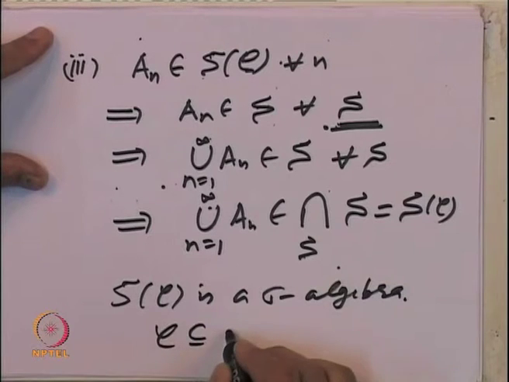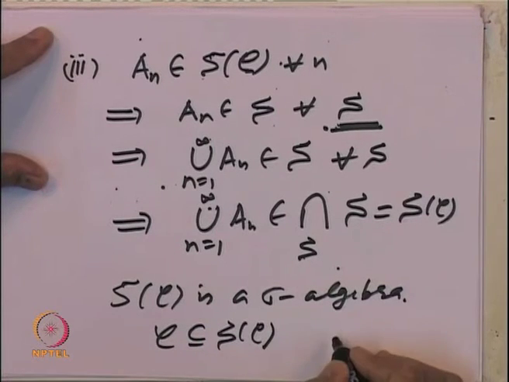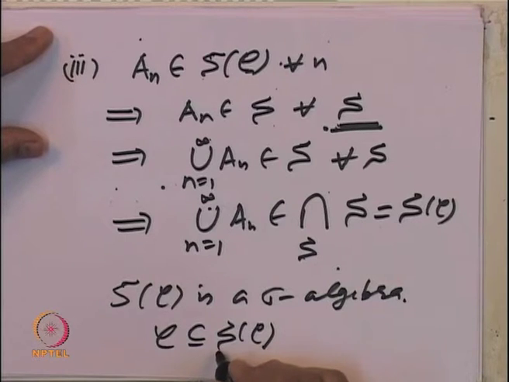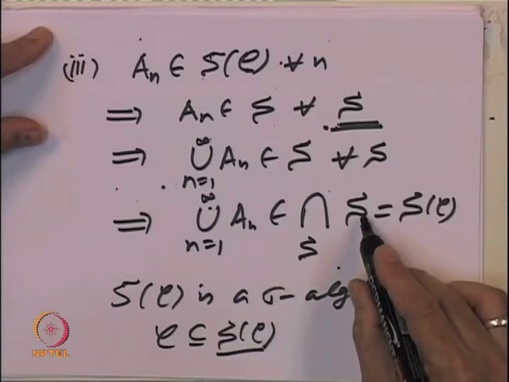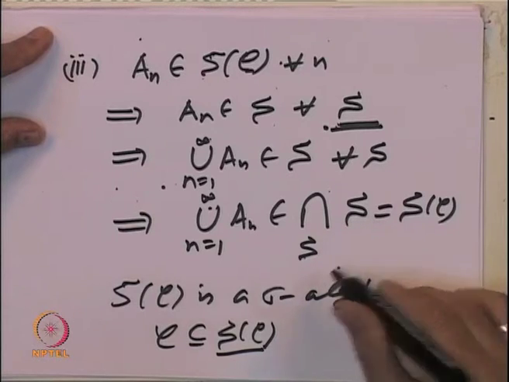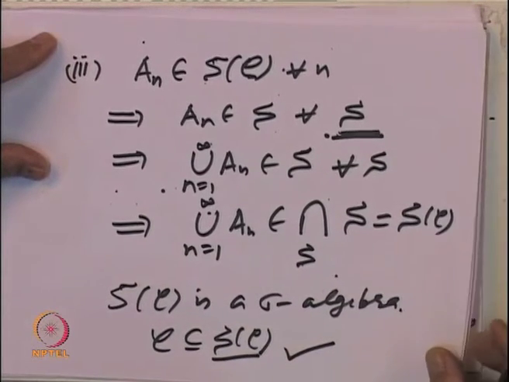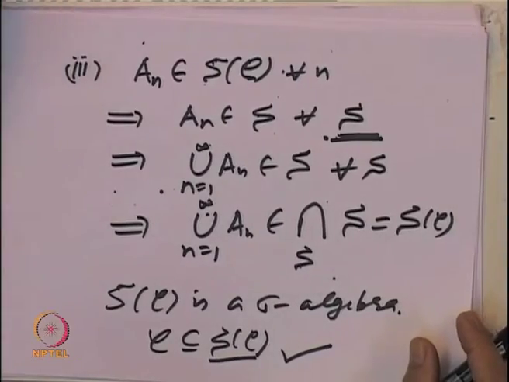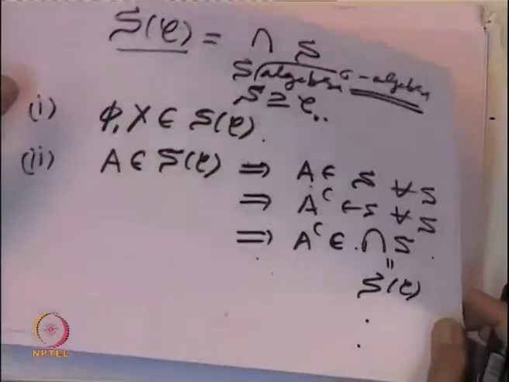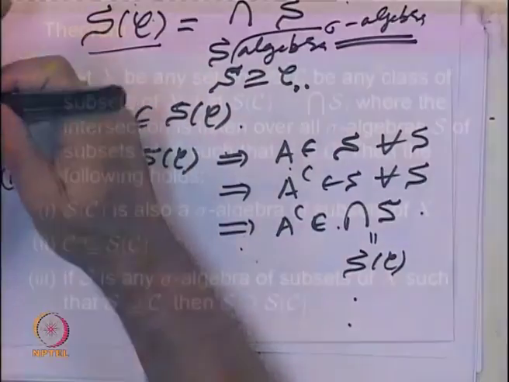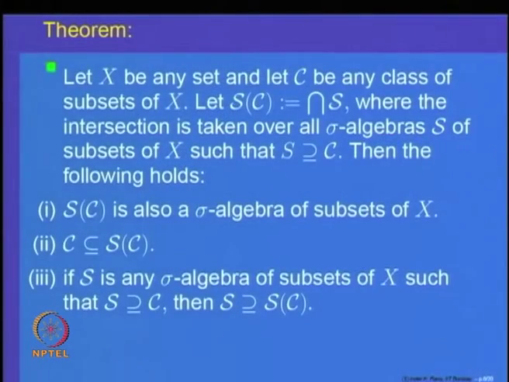That C is contained in S of C is once again obvious, because S of C is the intersection of all sigma algebras which include C, so the intersection also will include C. And why is it the smallest? The smallest property also is true once again by the very fact that S of C is the intersection of all the sigma algebras which include C. S of C being the intersection is the smallest anyway. So, that proves the fact that S of C is a sigma algebra of subsets of X.